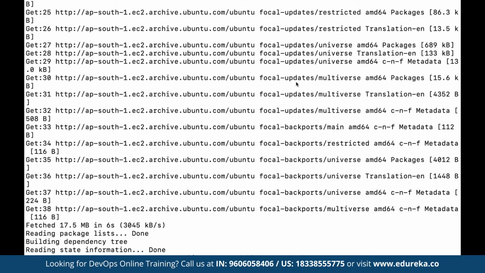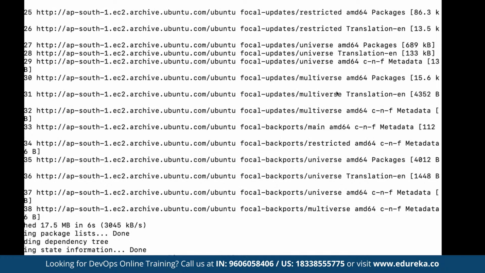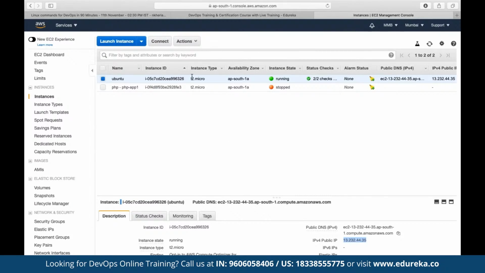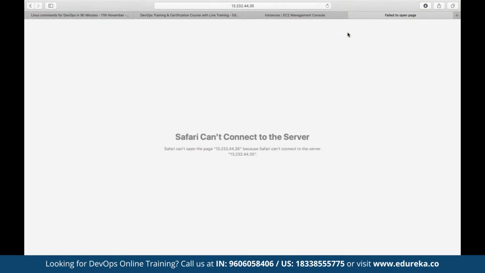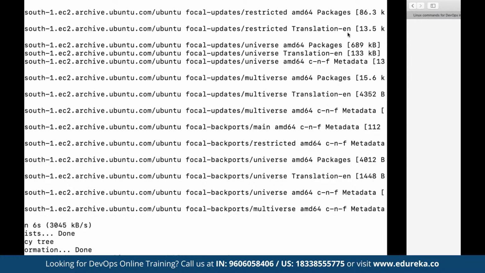Now, this is a new Ubuntu distribution that we have created. Let's say we want to install a web server here. For example, if we copy the public IP and enter it in the browser, we won't be able to see anything returned. Why? Because this is currently a blank Ubuntu server.